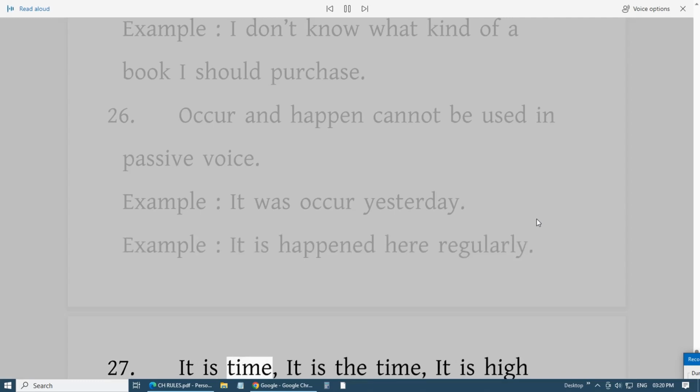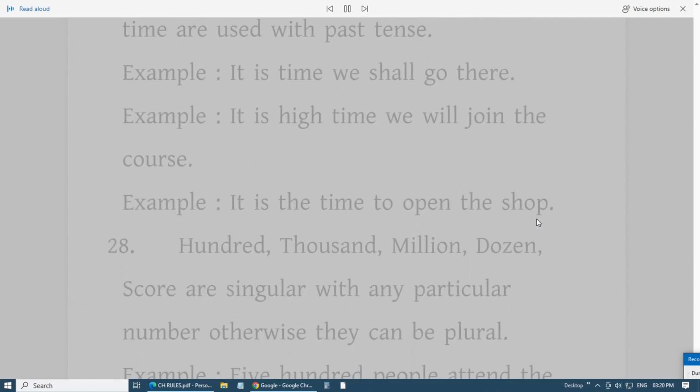27. It is time, it is the time, it is high time are used with past tense. Example, it is time we shall go there. Example, it is high time we will join the course. Example, it is the time to open the shop.